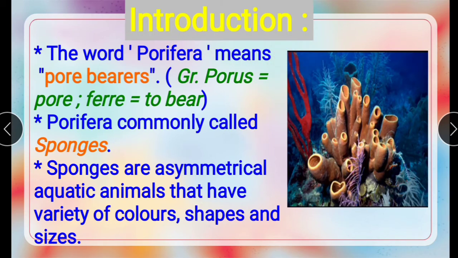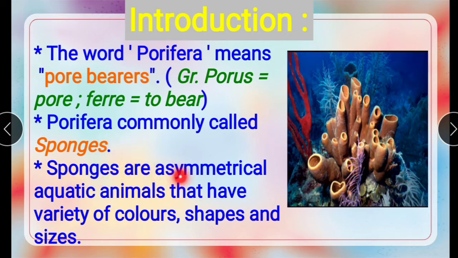Okay, next. First one, introduction. See here, the word Porifera will be split into two terms. In Greek, "porus" means pore and "ferre" means to bear. Totally, Porifera means pore bearers. Pores are nothing but small holes. Porifera are commonly called sponges.